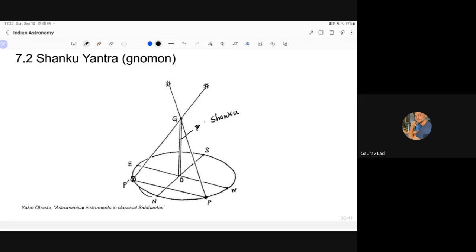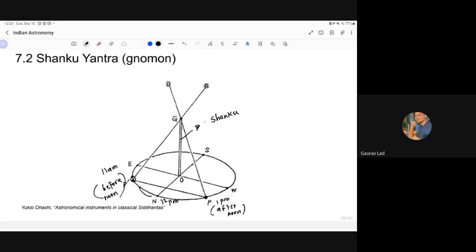This is before the noon. Let's say at 11 a.m., the shadow is at this place. And at 1 p.m., after noon, and this is before noon. This is 12 p.m. exactly.